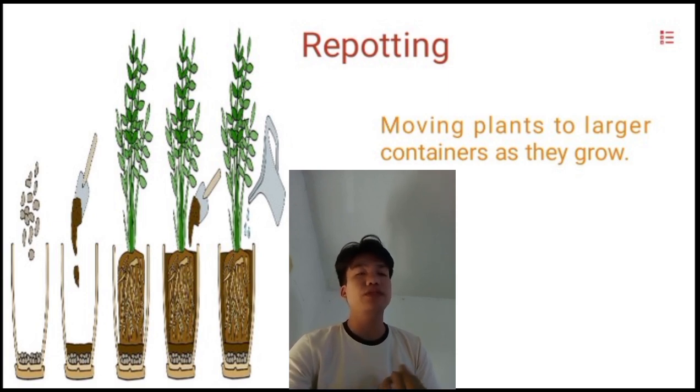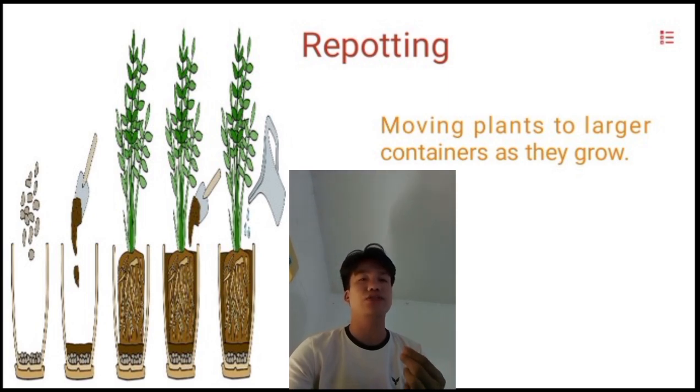Next is repotting. Repotting is moving plants to larger containers as they grow. Repotting a plant is a process that involves moving a plant from its current spot to a new one and can help the plant grow and absorb nutrients. You should repot a plant when it's root bound, meaning its roots are so dense that they're running out of space. Roots are growing out of the drainage holes in the bottom of the pot and are so thick that they're raising the plant out of the pot.